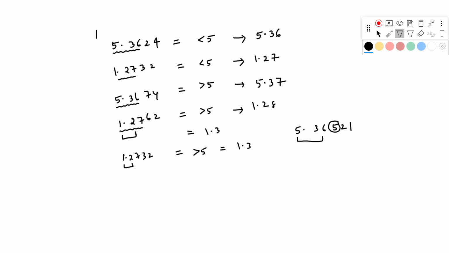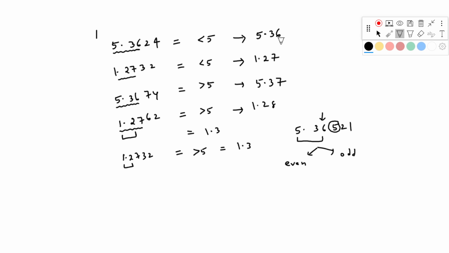That means you have to see the preceding number of this 5. If it is an even number, what do you have to do? If it is an odd number, what do you have to do? Simple. If it is even, just remember, even is plus, odd is minus.